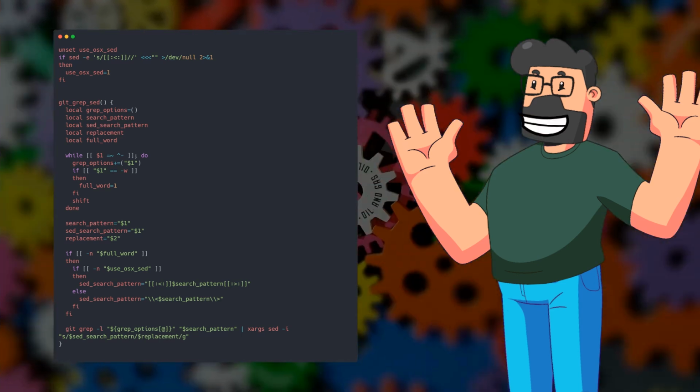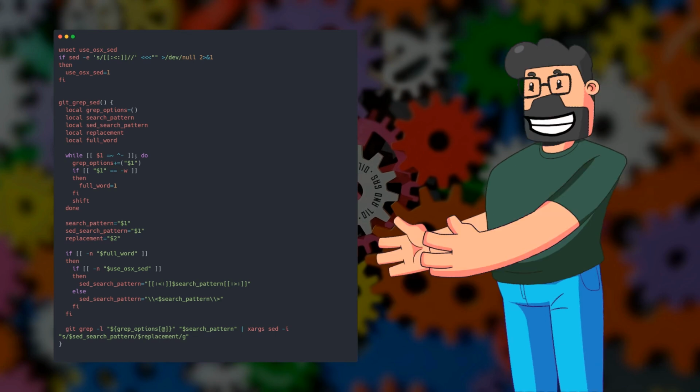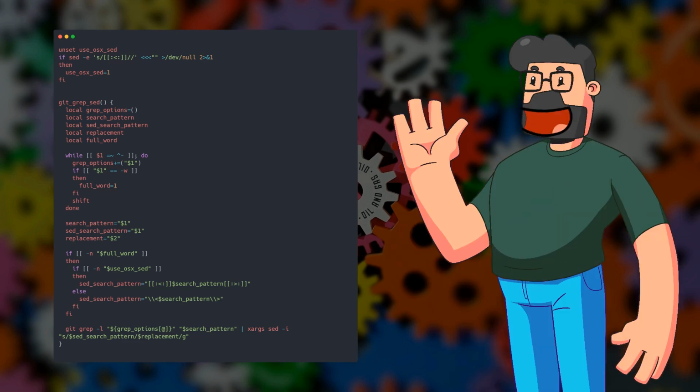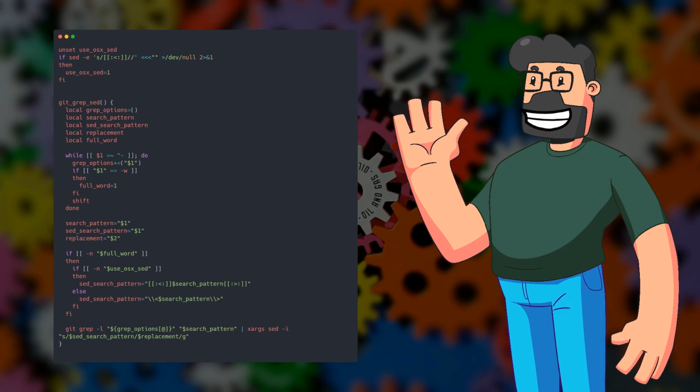Continuing with the solution, the next step involves checking the version of sed being used. Different versions of sed require varying approaches to define word boundaries. For instance, the script determines whether to modify the sed_search_pattern by including and for macOS sed, or using B for other versions. This customization ensures that the sed command behaves consistently across different sed implementations.